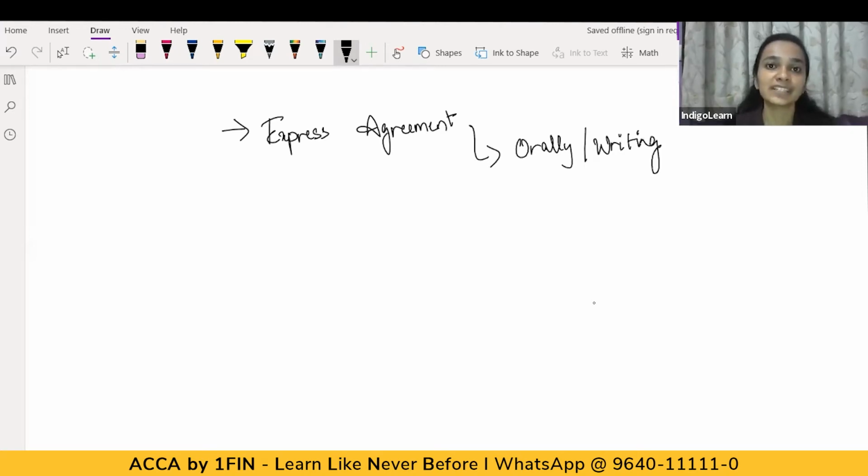So that's when we say that the agency relationship has arisen through an express agreement. The term express itself specifies that all the terms and conditions with respect to the agency, the authority which has been given under the agency, have been expressly agreed upon between the parties. Apart from express agreement, what is the other manner in which the agency relationship arises? The other case is an implied agreement.